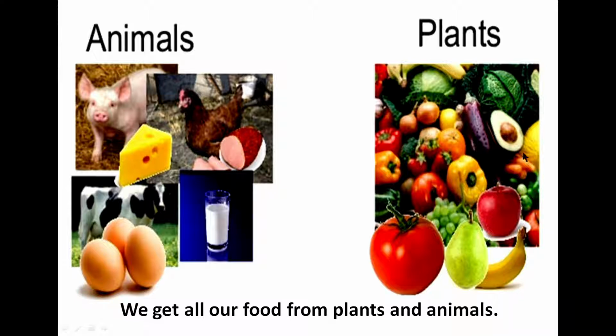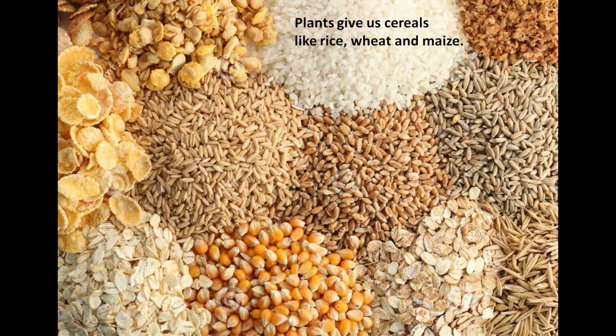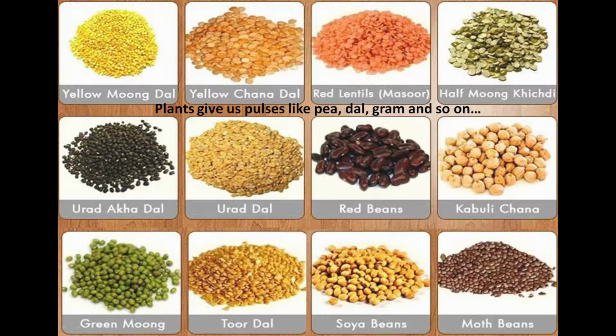And these are the foods that we get from plants. So, plants give us cereals like rice, wheat, maize. Plants also give us pulses like pea, dal, gram and many more. In the picture you can see varieties of pulses. Pulses means those from which we make lentil.